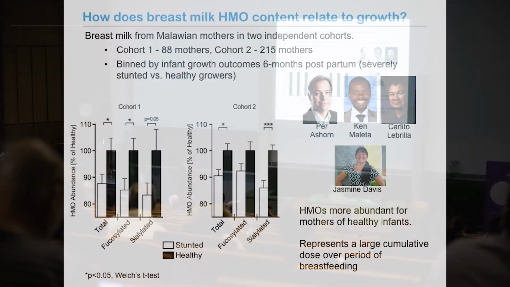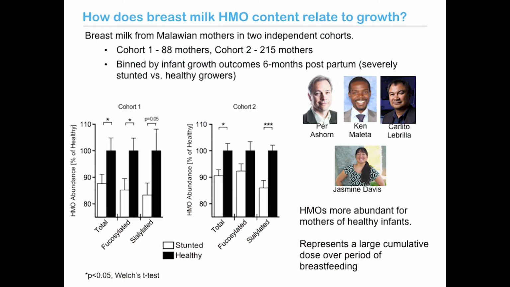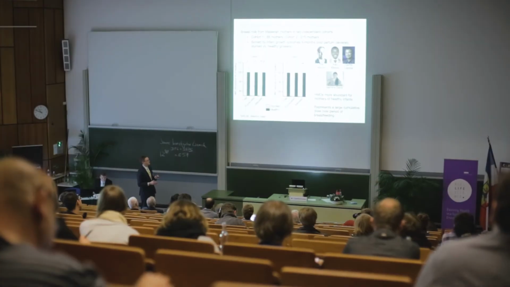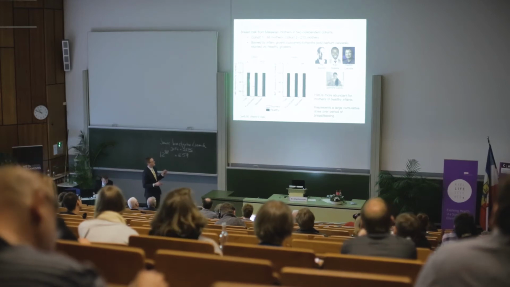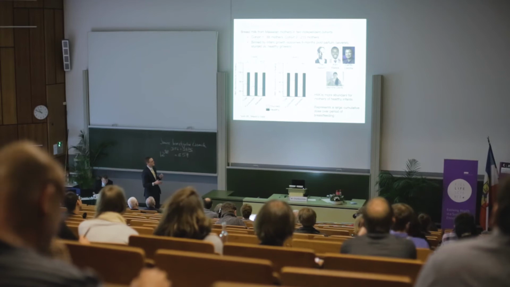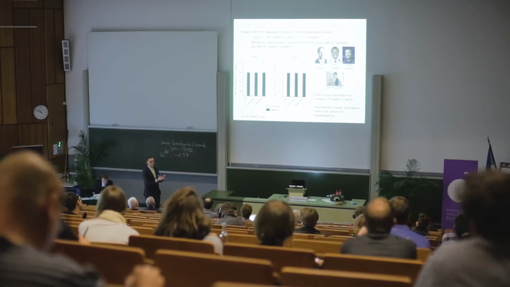And what I'm showing you here is the abundance of milk oligosaccharides in those breast milk samples when the mothers are binned by the health status of their infant, either healthy or stunted, and split by the 2 cohorts. And what I hope you can see is that total, fucosylated, and sialylated milk oligosaccharides were more abundant in mothers of healthy children than in mothers of the stunted children. And this was true across both independent studies in Malawi. It's important to note, I think, that this difference is relatively modest. These are normalized to the amounts present in the healthy children. But this small difference could represent a large cumulative difference in dose that the children are receiving over the long period of exclusive breastfeeding.